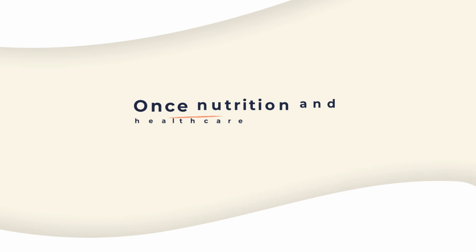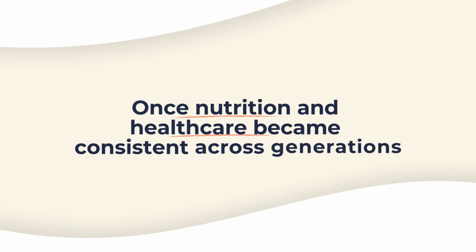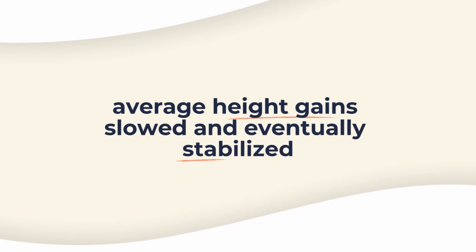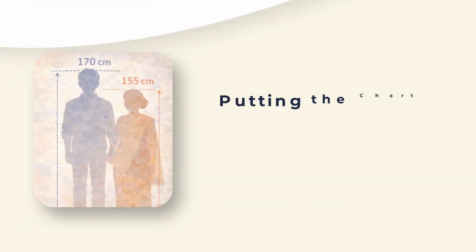Once nutrition and healthcare became consistent across generations, average height gains slowed and eventually stabilized. So, when an Indian child appears taller than expected based on parental height alone, it often reflects better early life conditions, but not a problem.